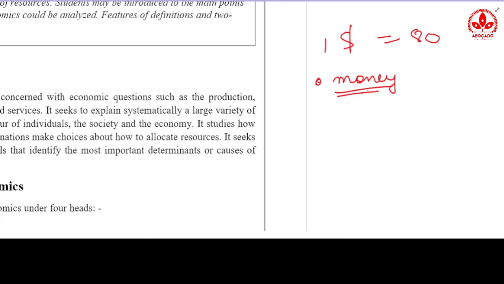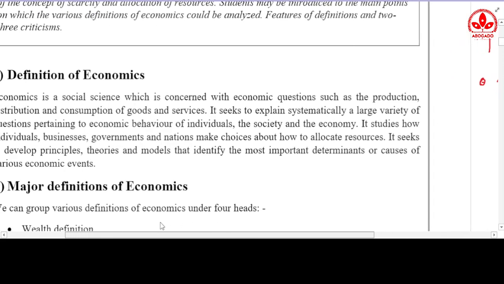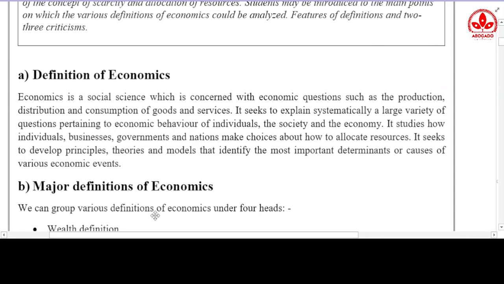The only thing I want you to remember about economics is that economics is a social science which is concerned with economic questions. This is the only thing I want you all to remember. So if we move on to our definition, we can see over here, economics is a social science which is concerned with economic questions.